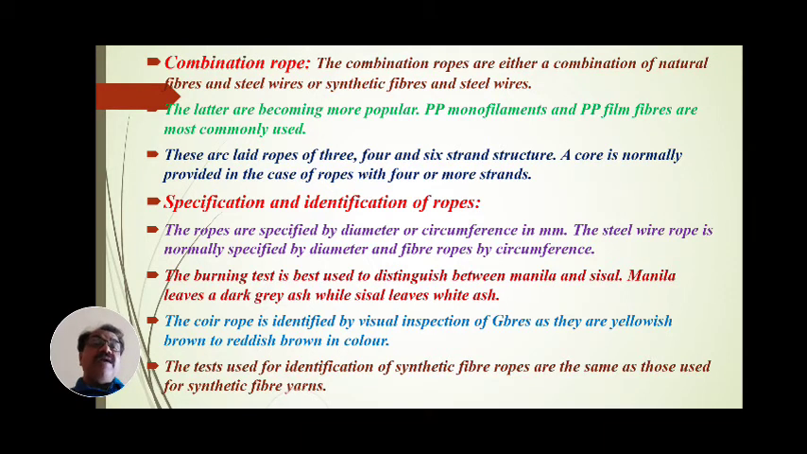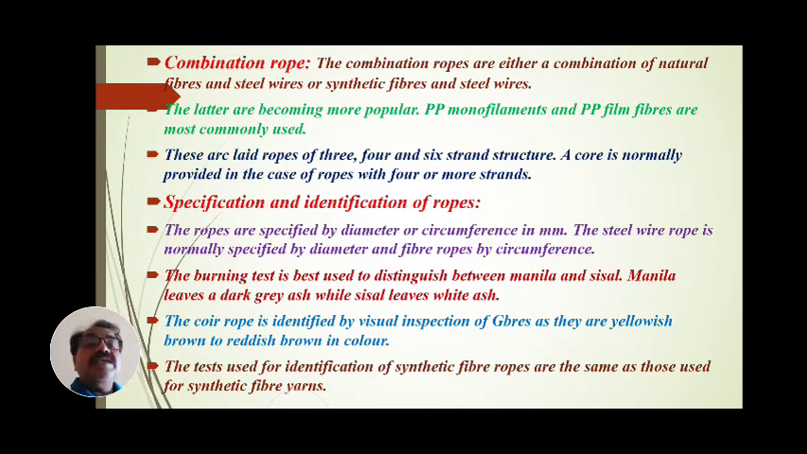The ropes are specified by diameter or circumference in millimeter. The steel wire rope is normally specified by diameter, whereas fiber ropes are specified by circumference. Means by the diameter of wires and the circumference of fibers, we can identify which type of rope is present.